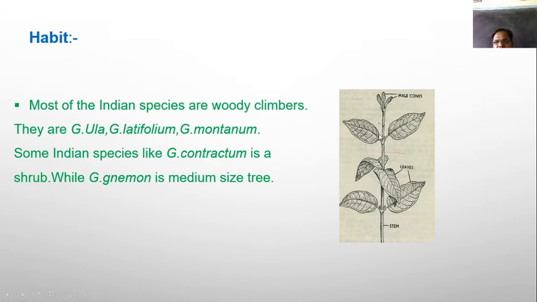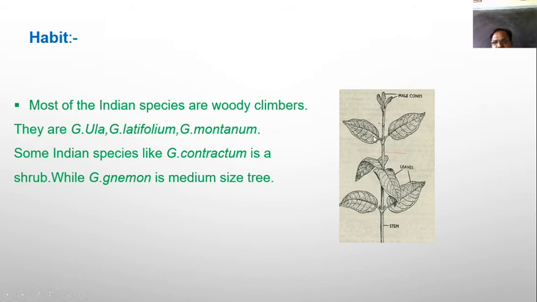One more thing, there is phyllotaxy. Phyllotaxy is the arrangement of leaves on the stem. So at one point 2 leaves are found. It is known as opposite. This leaf is opposite to this, or this leaf is opposite to this. So it is known as opposite decussate type of phyllotaxy.